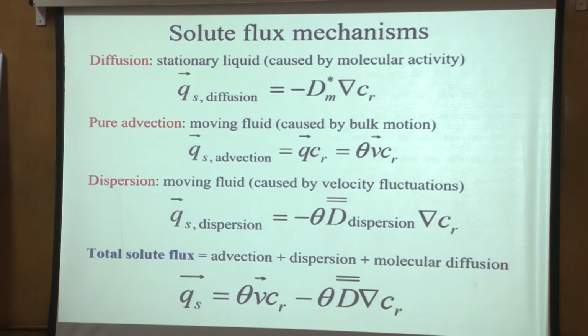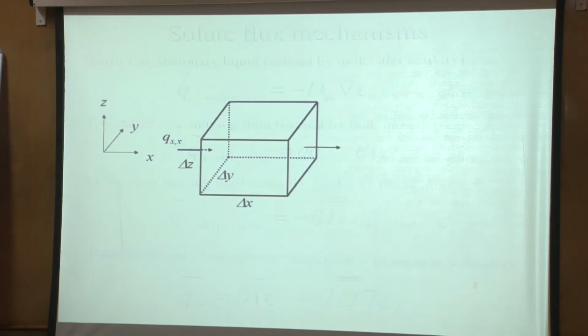It could have three components if you are talking about Cartesian x, y, z components, and dispersion is a tensor, like Dxy, Dxx, Dxz and so on. All these components are there. So we could write the equation in a very general form, and then make it a little simpler to understand.